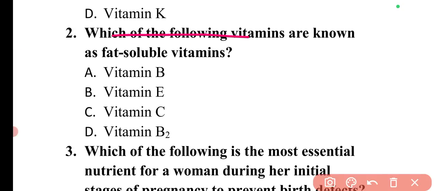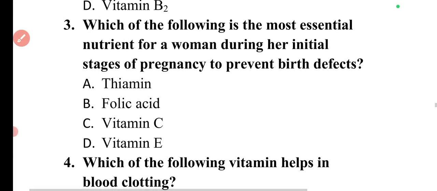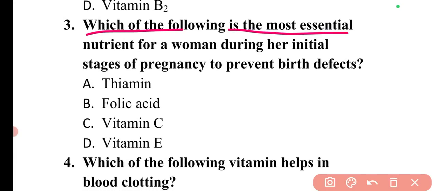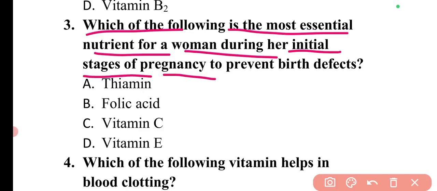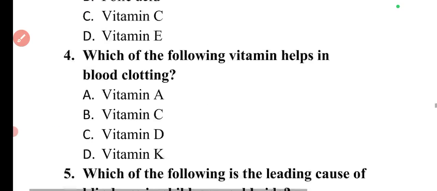Next question is, which of the following vitamins are known as fat soluble vitamins? The fat soluble vitamin is vitamin E. So option B is correct. Next question is, which of the following is the most essential nutrient for a woman during the initial stages of pregnancy to prevent birth defects? So this most essential nutrient is folic acid, and also calcium. So here option B will be the correct answer.